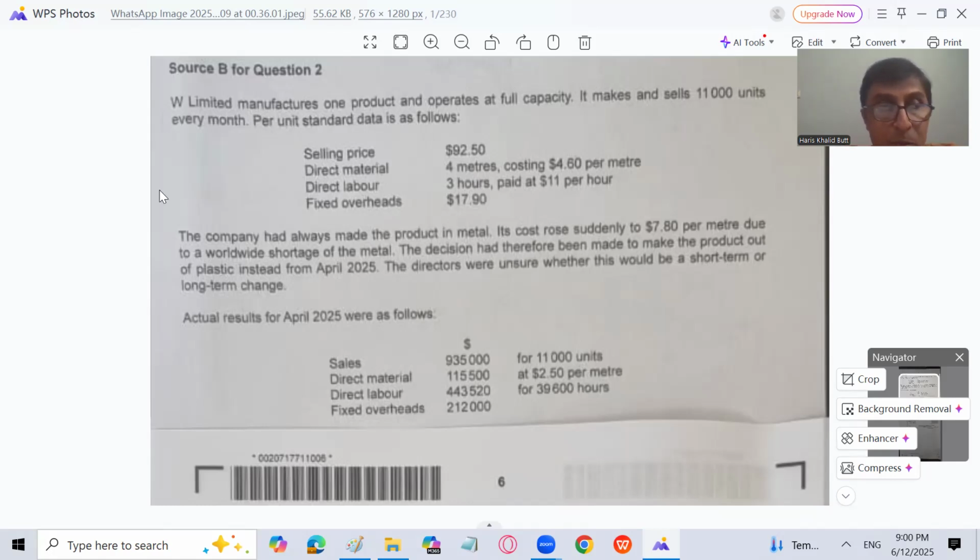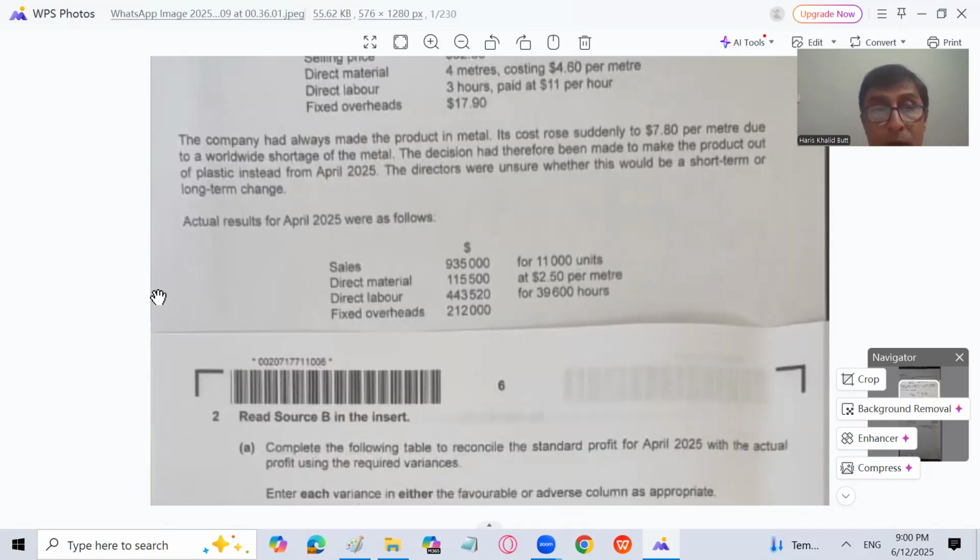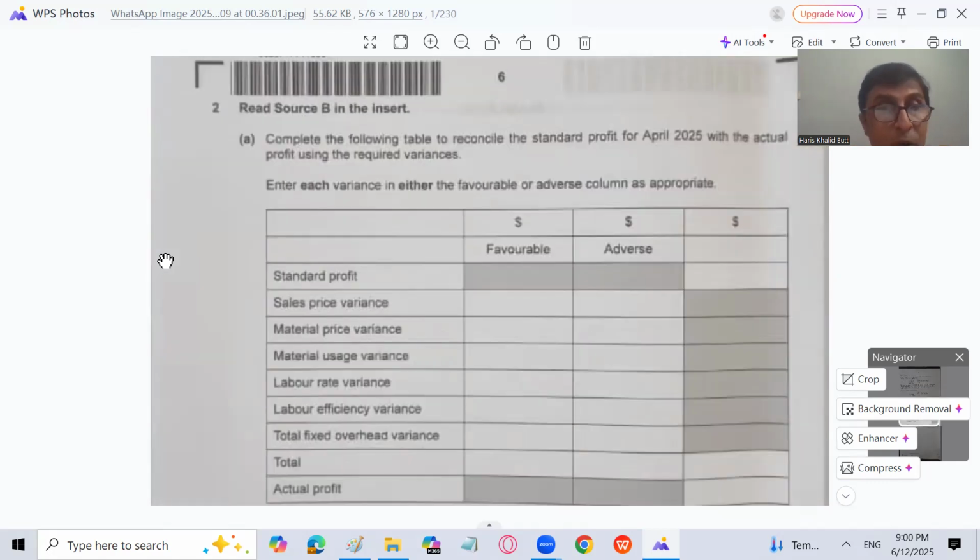Okay, now let's move forward. This is something new in the question: complete the following table to reconcile the standard profit for April 2025 with the actual profit using the required variances. Sometimes students have the idea that standard profit means budgeted profit. Remember that if you start with budgeted profit, you have to add or subtract the profit volume variance to find the flex profit, and then all these variances will be adjusted: sales price, material price, usage, labor rate, efficiency, and fixed overhead to find the actual profit.